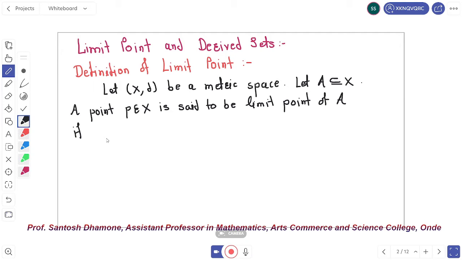Okay, this definition tells that X is a matrix space and A is a subset of X. A point P belonging to set X is said to be a limit point of A if every open ball centered at P contains a point of A other than P.